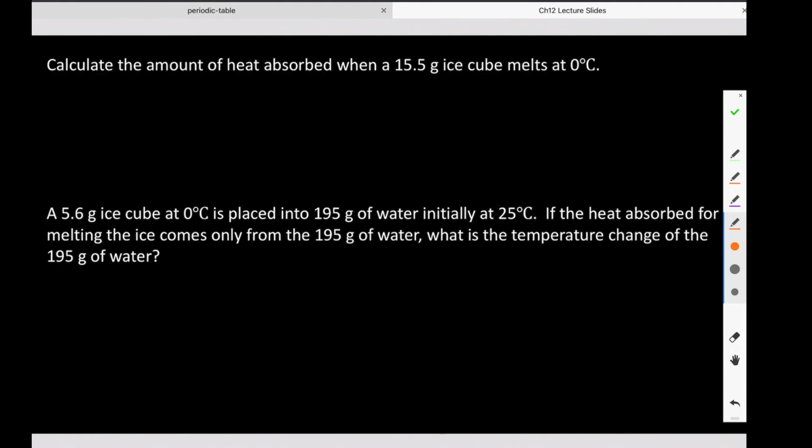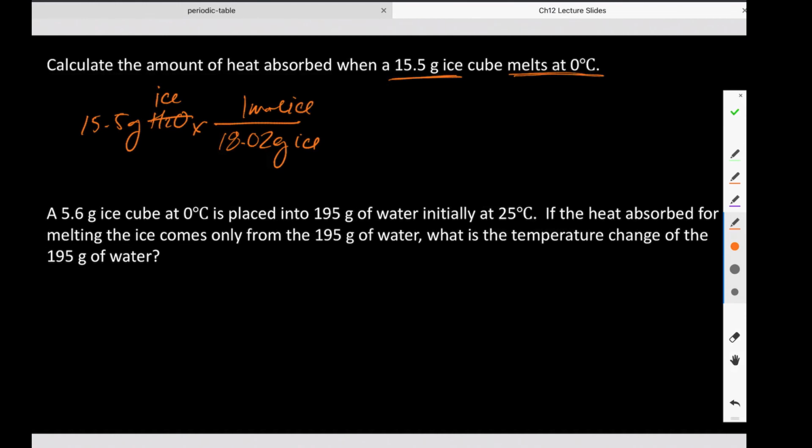Calculate the amount of heat absorbed when 15.5 grams of ice melts at 0 degrees Celsius. So this is just like that first problem we did on the other page. If I have 15.5 grams of ice, I know that for every 18.02 grams of ice, I have 1 mole of ice.